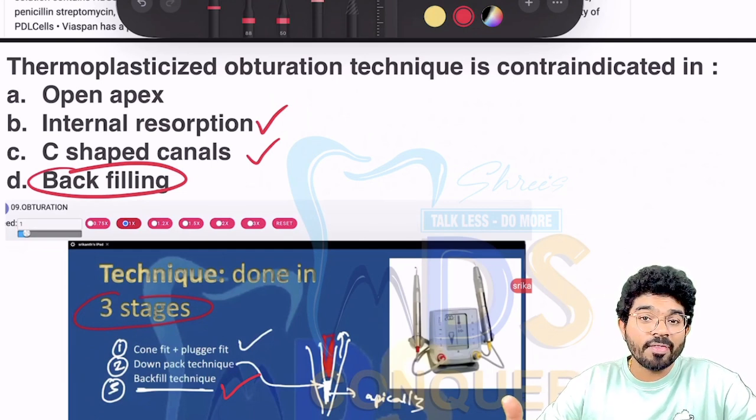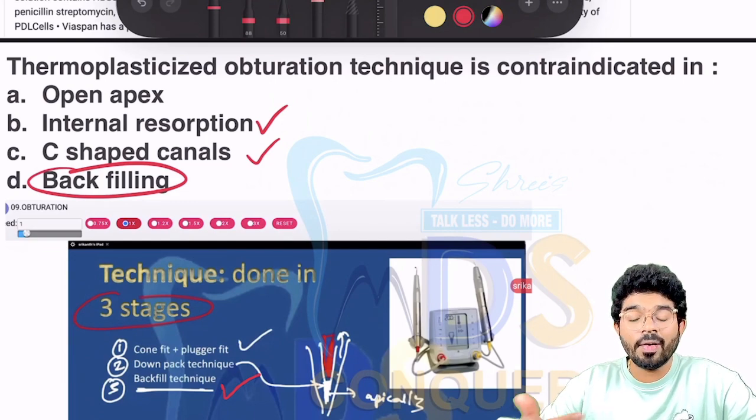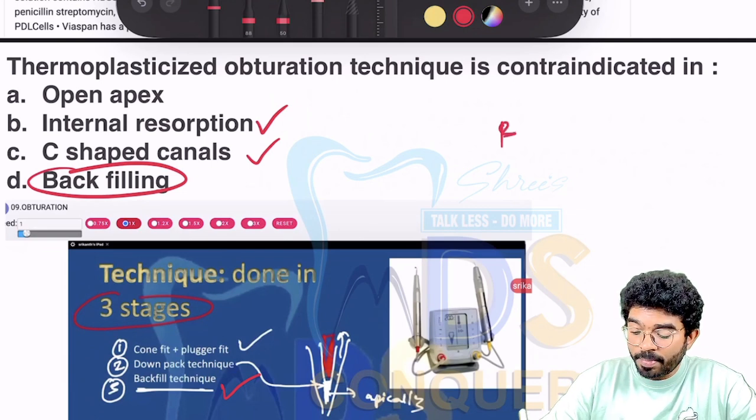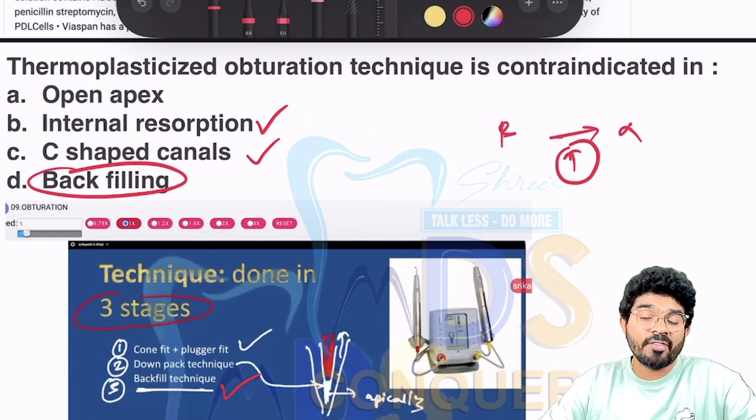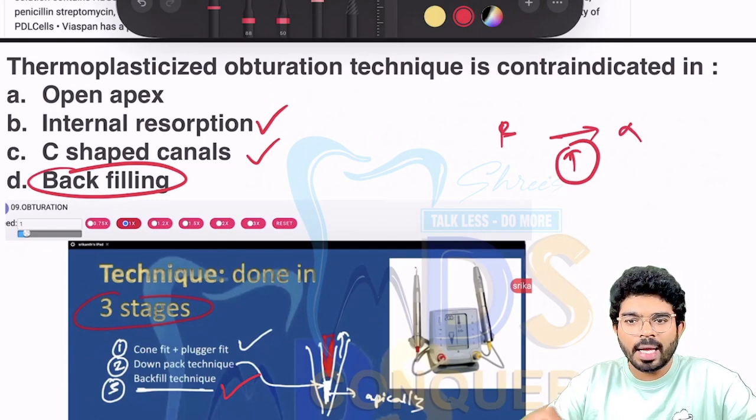Alpha phase is used in thermoplasticized gutta-percha. Whenever you have beta phase, you heat it, and it is going to convert into alpha phase. Whenever you have thermoplasticized gutta-percha, it is going to be alpha phase. Alpha phase has better flow properties. So they're asking about flow properties.